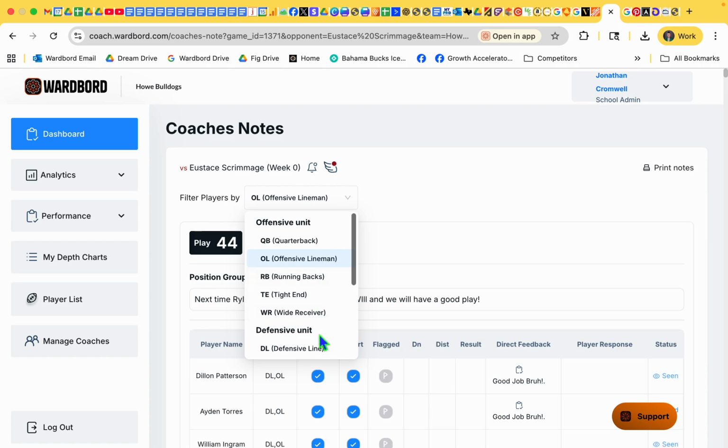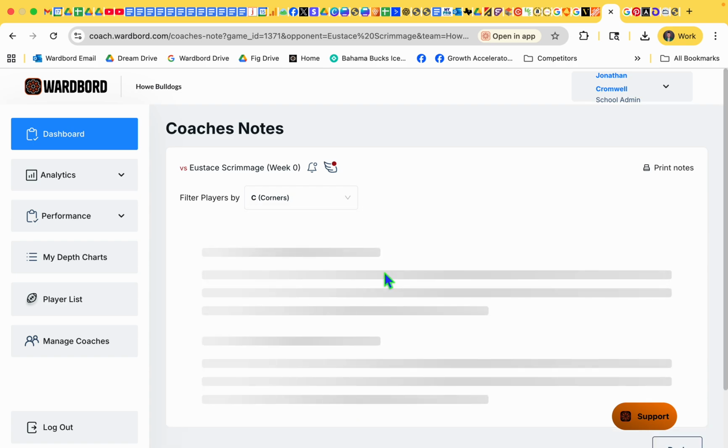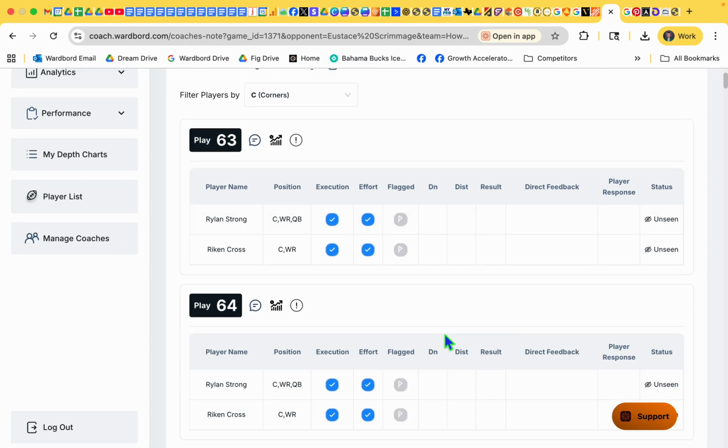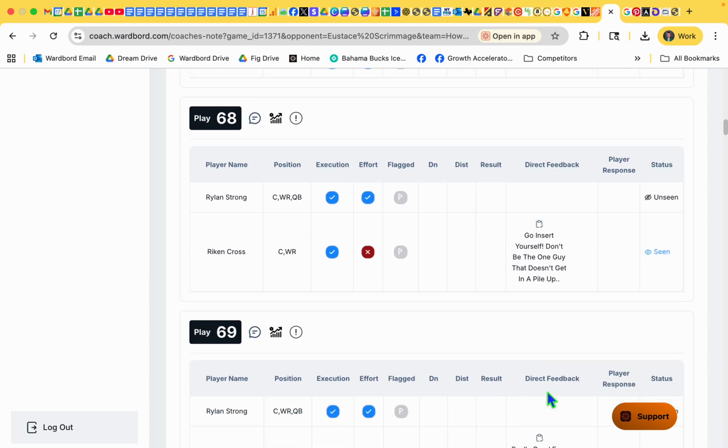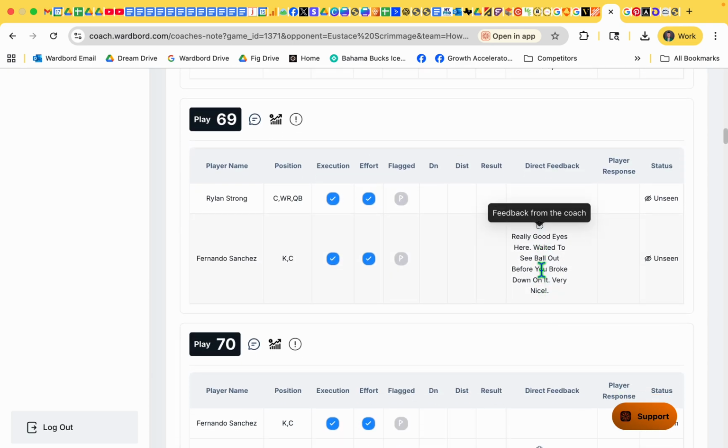So, anyways, this is every play that I've evaluated from that game, and from that drop down, you can see all coaches' evaluations. One thing I pointed out to my head coach is our corners coach gave good feedback. Everything he did was individual feedback. He didn't leave any group feedback, because that would appear here. Group feedback is pretty valuable because everybody on your depth chart gets to see that, even if they weren't in the game. So I encourage group feedback in addition to this if you need to leave this.